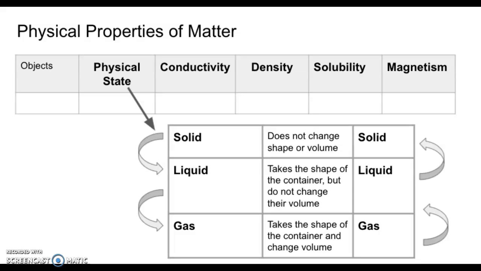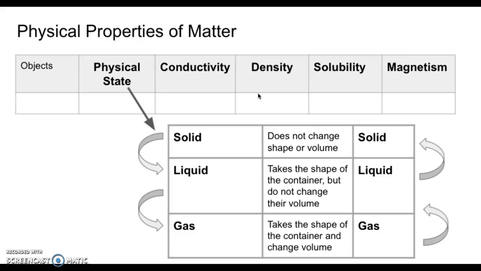This presentation is about physical state, one of the physical properties of matter. In the previous presentation, we talked about 5 different physical properties: physical state, conductivity, density, solubility, and magnetism, right? In this case in particular, we're going to go deeper into physical state, understanding what are the individual physical properties of the different physical states.